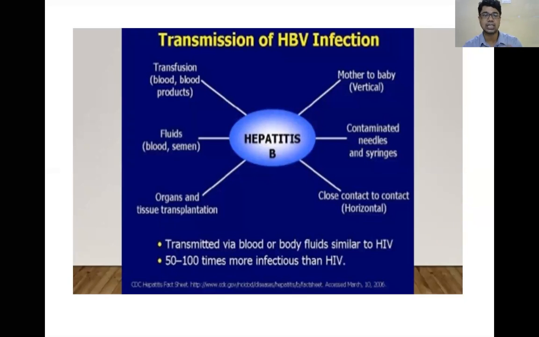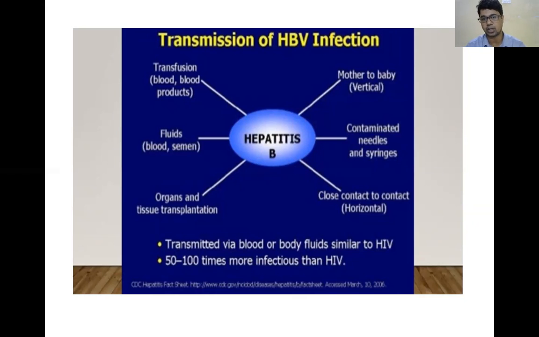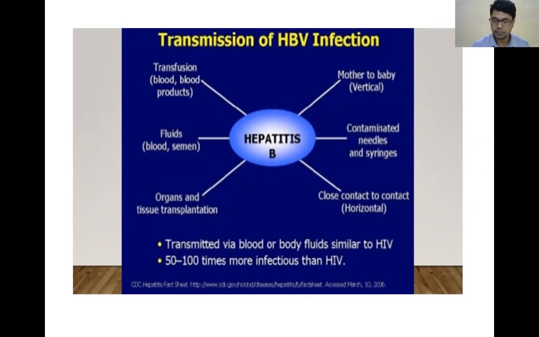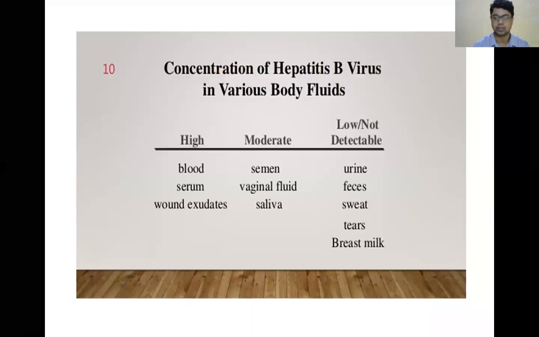Horizontal transmission is through blood products, fluids, contaminated needles, organ transmission. These are the other horizontal transmissions of hepatitis B.